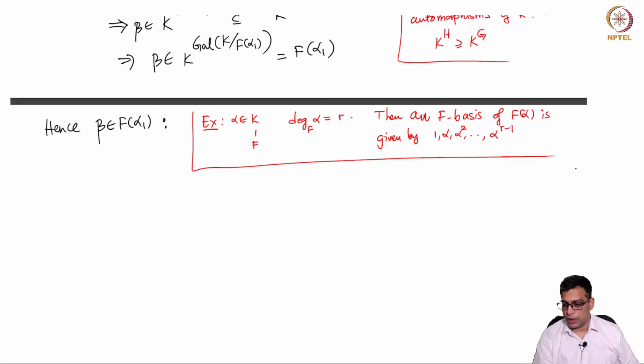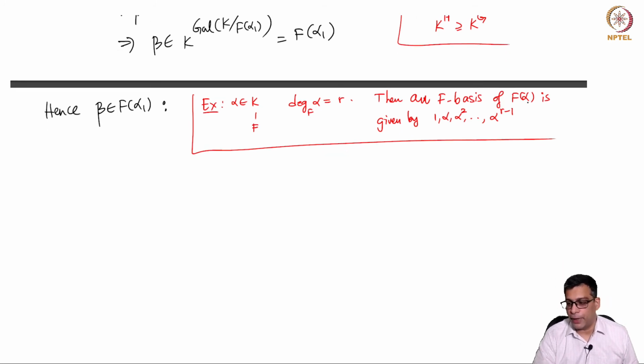This is because to begin with every element of F bracket alpha is a polynomial in alpha. So in general it will require all powers of alpha, but because degree is r, any power alpha r plus 1, alpha power r plus 2 and so on can be expressed in terms of these using the polynomial which has alpha as a root.